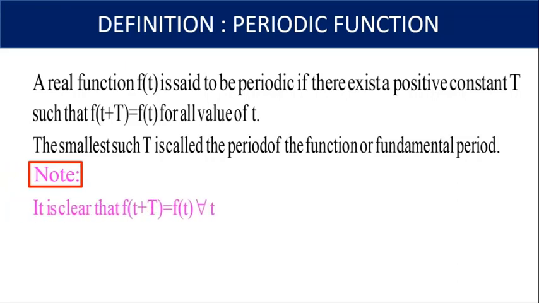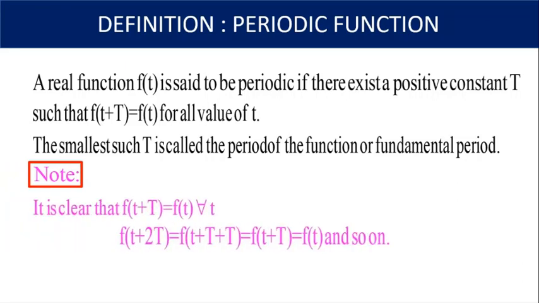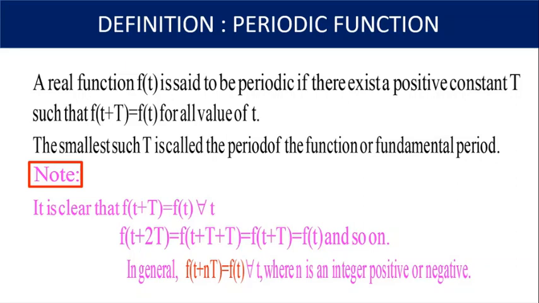If f of t plus capital T is f of t, then the general case holds, that is, f of t plus n capital T is also equal to f of t for every t, where n is an integer, positive or negative. Periodic functions are used throughout science to describe oscillation, waves, and other phenomena that exhibit periodicity. The most important examples are the trigonometric functions.